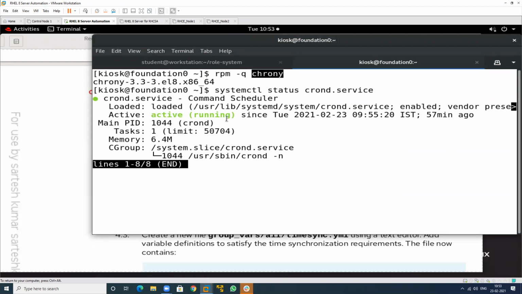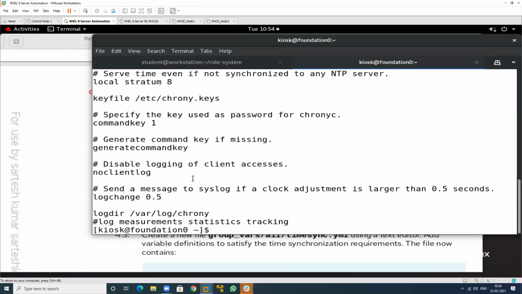This is running in my system, that is enabled, and this is the Indian Standard Time, and my system has been running for 57 minutes. This is the time when we started the system. See, we have my configuration file for chrony also. So see this one. This is chrony.conf, and in my system NTP is enabled.